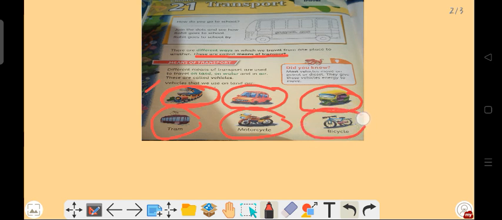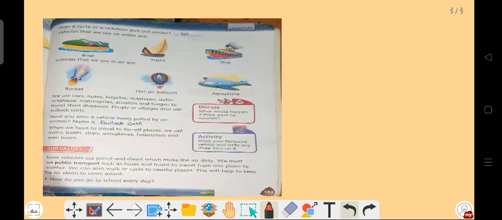Next one is the bicycle, and bicycle is an eco-friendly vehicle, and for going shorter distance, or if we want to go to a nearer friend's house, market, or shop, we use bicycle. So for going shorter distance we use auto rickshaw, bicycle, etc. So students, we have to remember the names of the land vehicles.